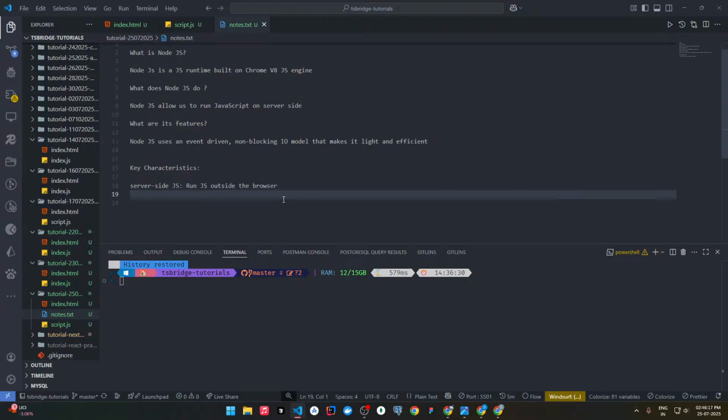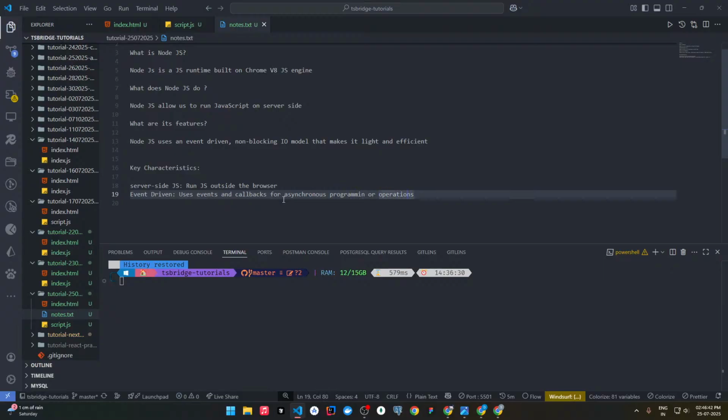Next, event driven: it uses events and callbacks for asynchronous programming or operations.